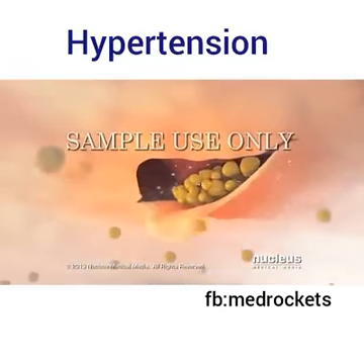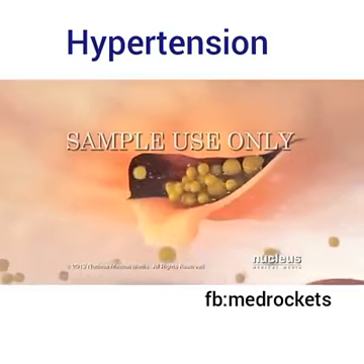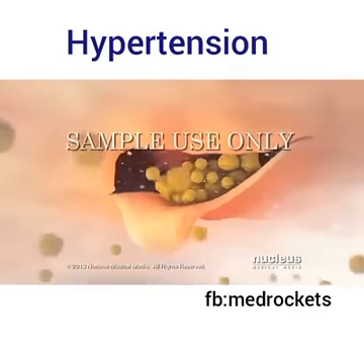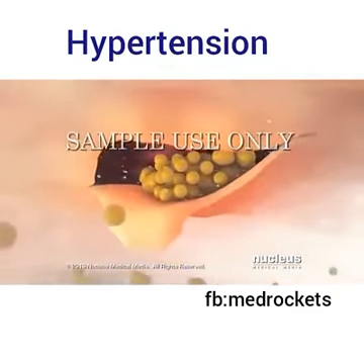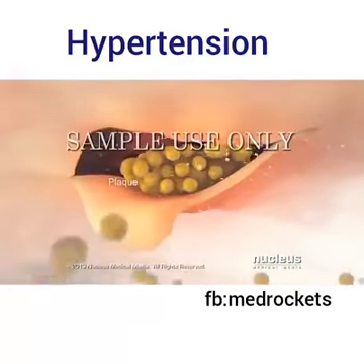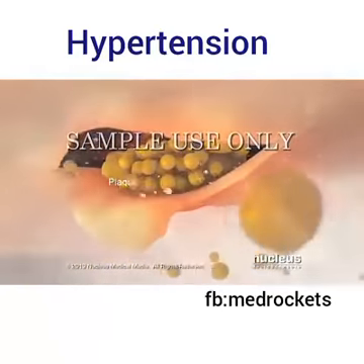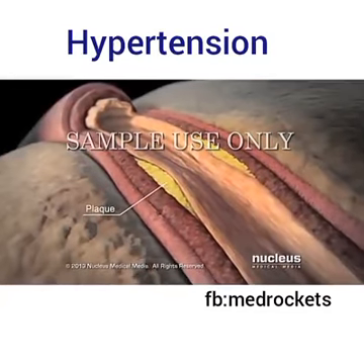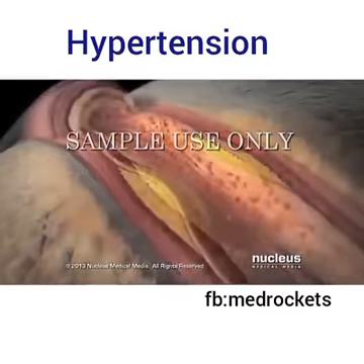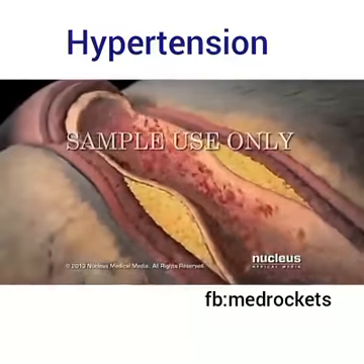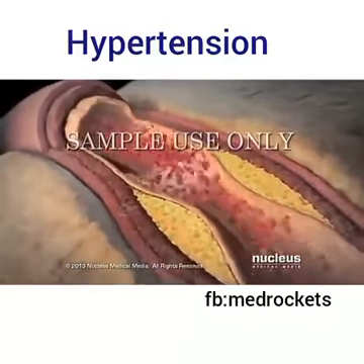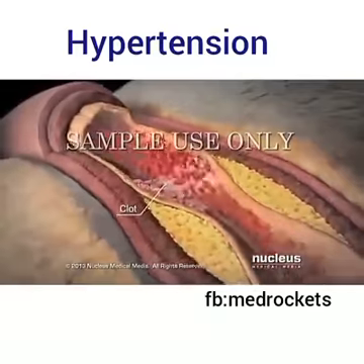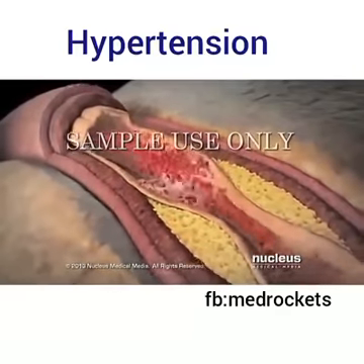Small tears in your artery wall may attract certain substances in your blood, such as cholesterol, fat, and calcium, to form a buildup called a plaque. Blood flow through your artery decreases as the plaque enlarges. Blood cells can stick to the plaque and form solid clumps, called clots, further reducing or completely blocking your blood flow.